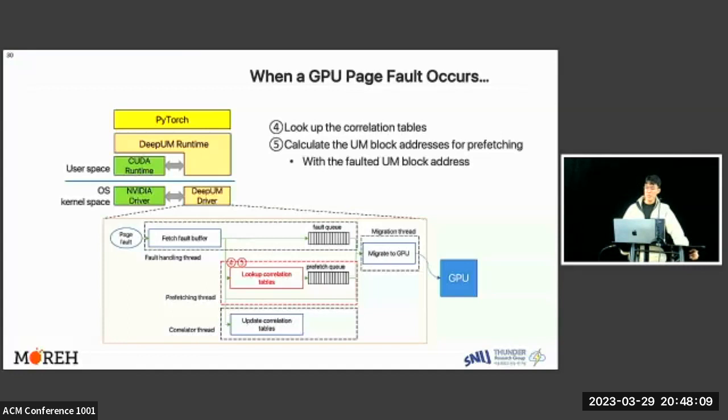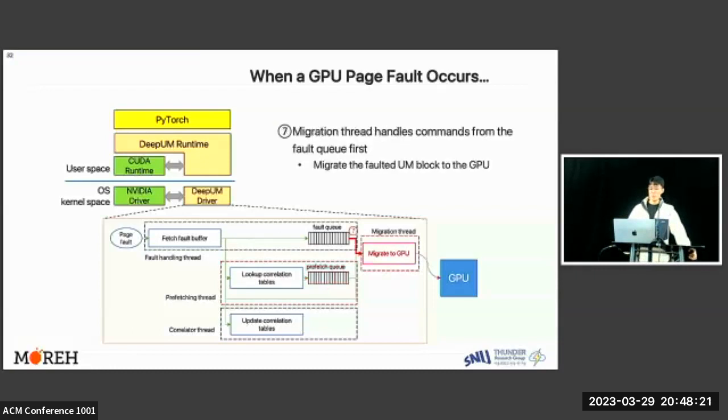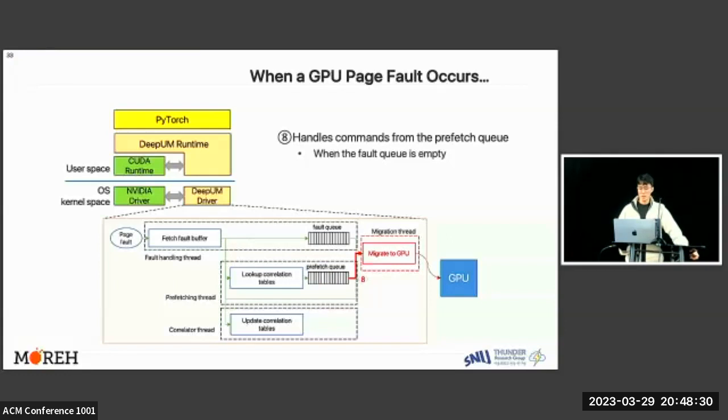Meanwhile, the prefetching thread looks up the correlation tables and calculates the block address for prefetching with the faulted block address. Then it executes prefetch commands to the prefetch queue. The migration thread handles commands from the first queue first. It migrates the faulted block to the GPU. When the fault queue is empty, it handles commands from the prefetch queue.